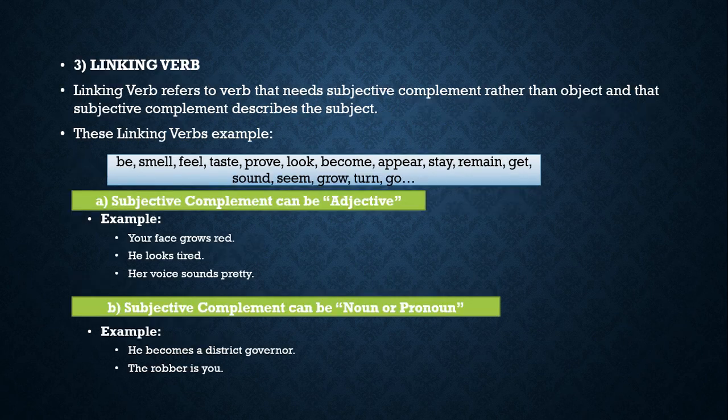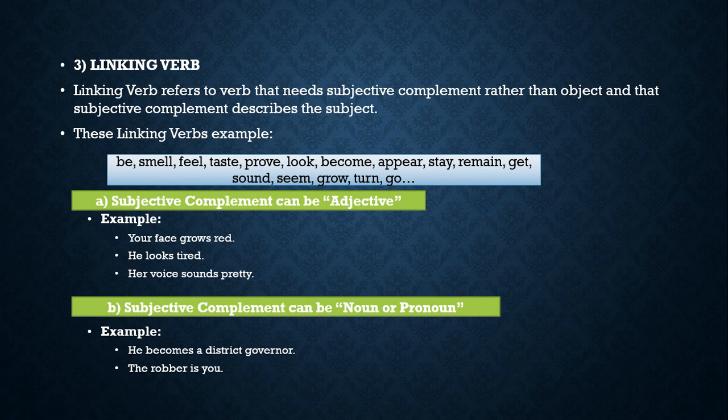Okay, next, linking verb. A linking verb refers to a verb that needs a subjective complement rather than an object, and that subjective complement describes the subject. There are two subject complements in linking verbs. Number A, the subject complement can be an adjective. For example, your face grew red. Red here is an adjective that explains your face. Number 2, he looked tired. Tired here is an adjective that describes he.